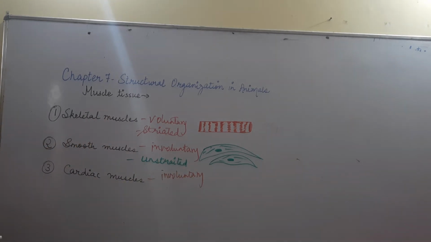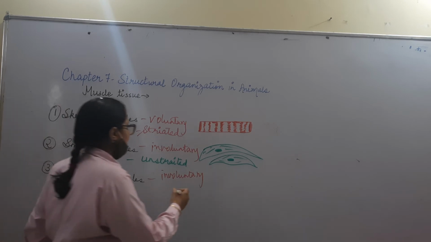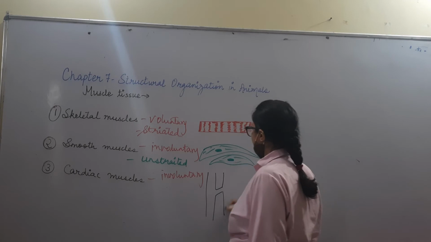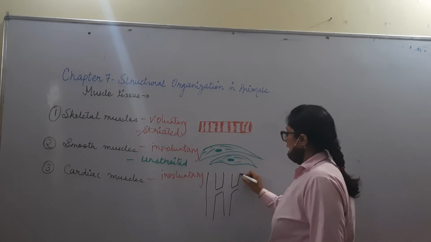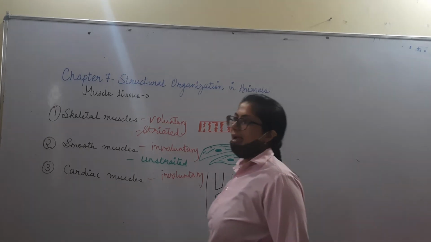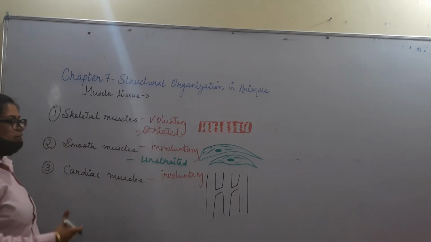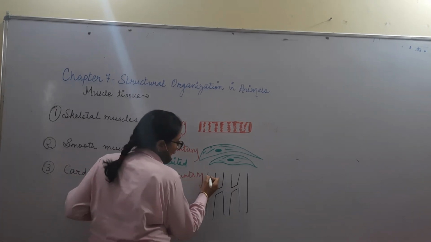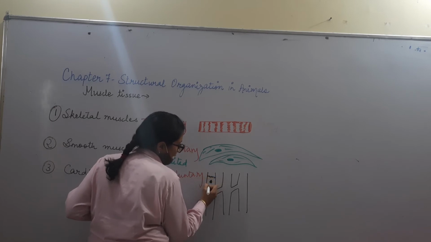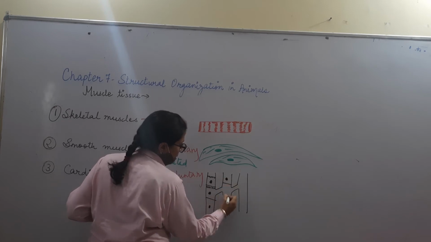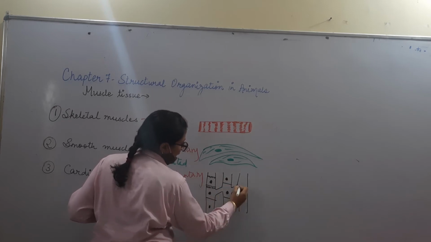Next, let us look at the cardiac muscle. This is highly branched because such muscles don't want to get tired. Yes, if our heart muscles get tired, just imagine how the heart will pump. So for this purpose, the structure is highly branched. And you can see it is uninucleate, one cell, uninucleate. These are the different cells.